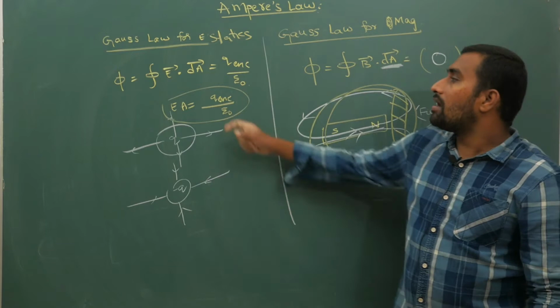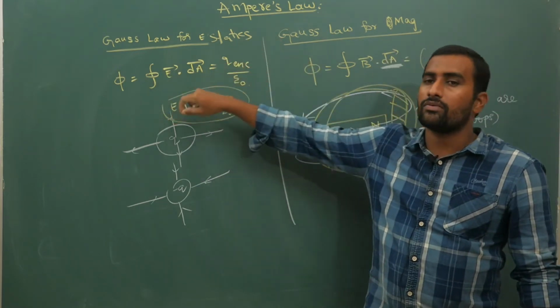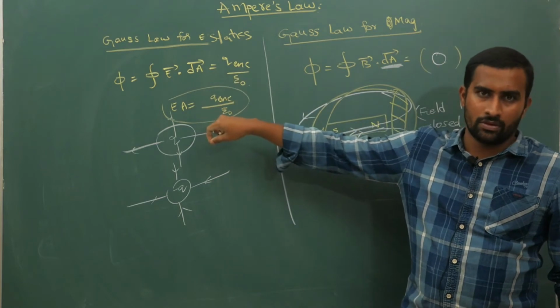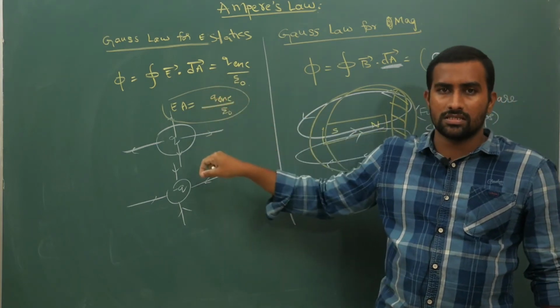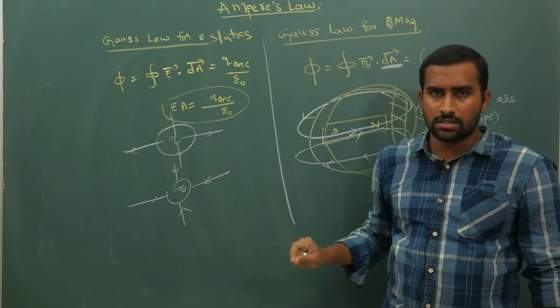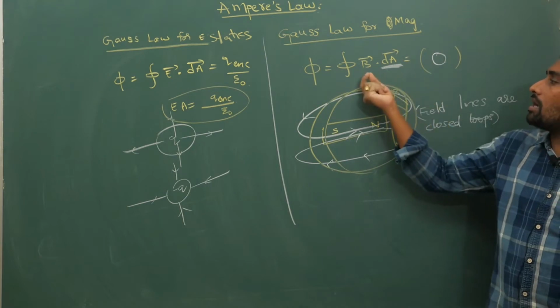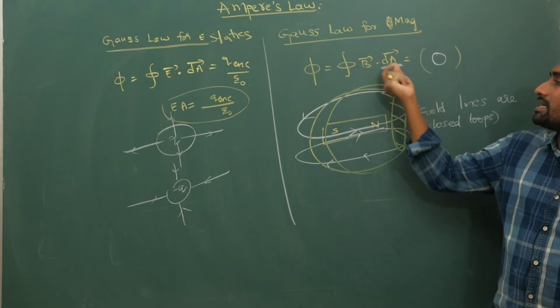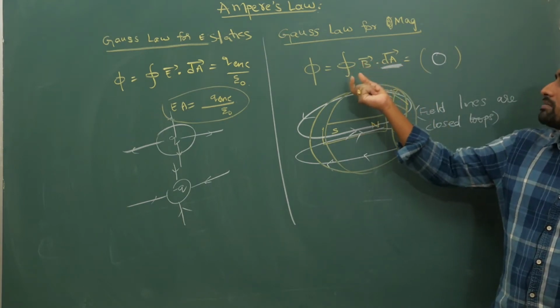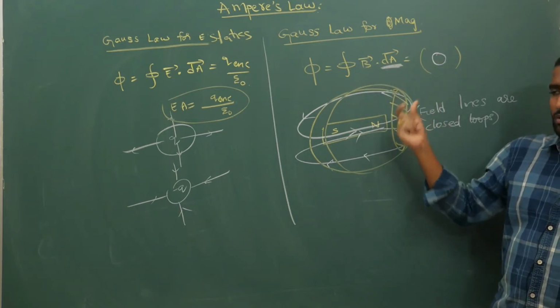So Gauss law helped us calculate the electric field when there is symmetry, that is, uniform charge distribution. But a problem arises when the Gauss law areal integration over such a surface gives 0.